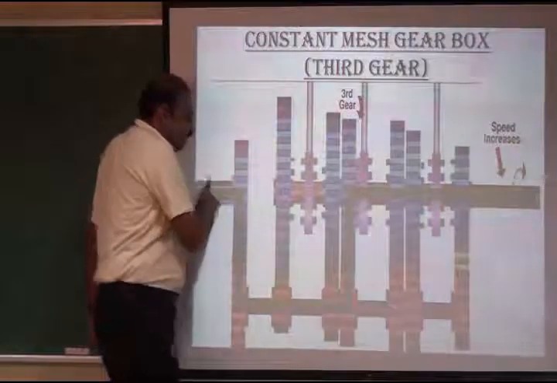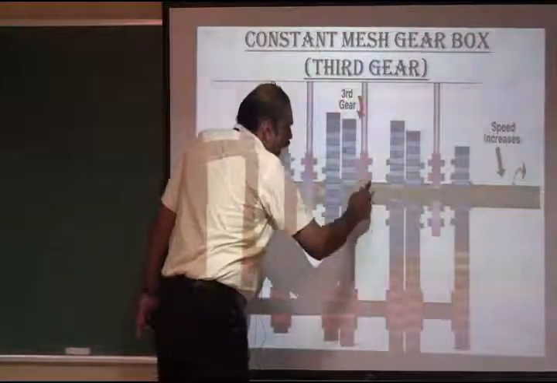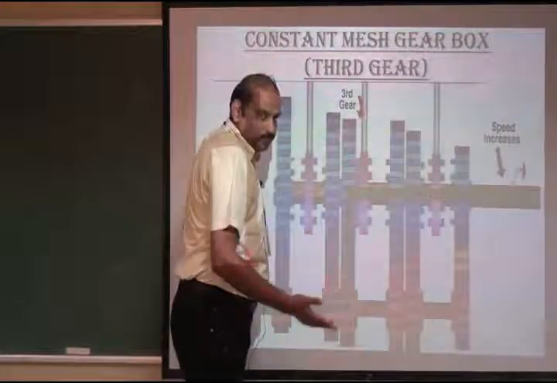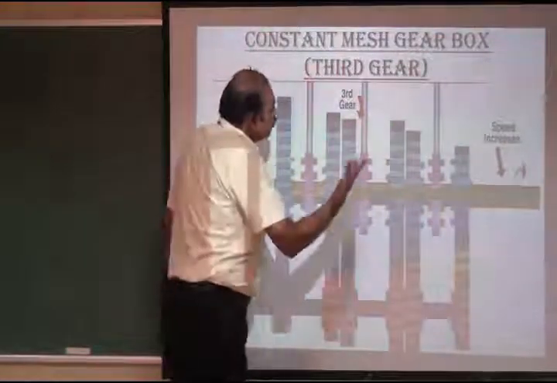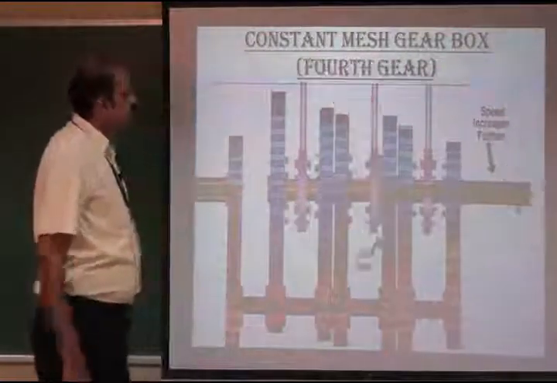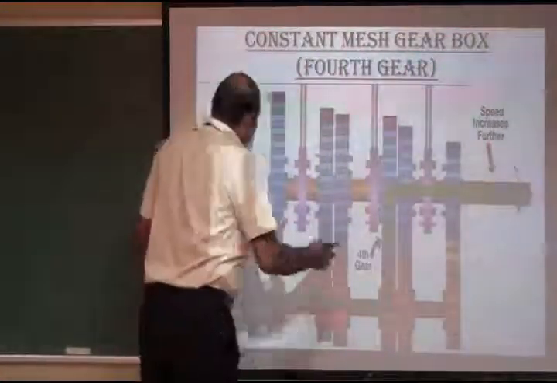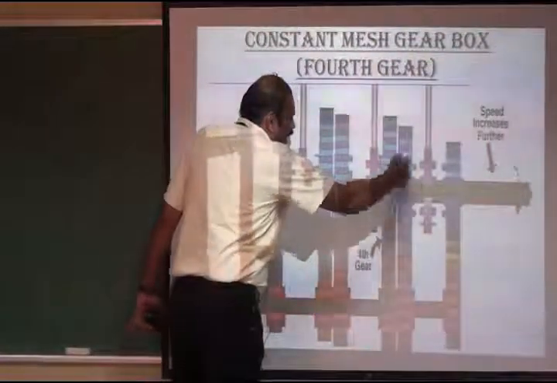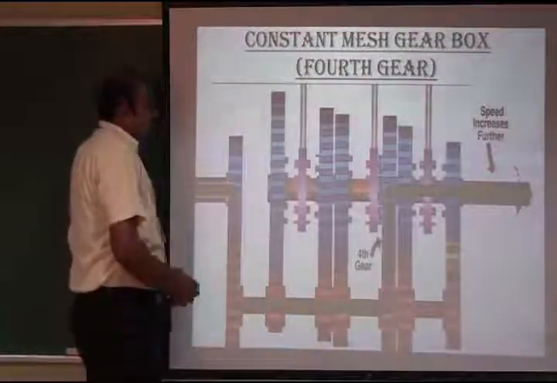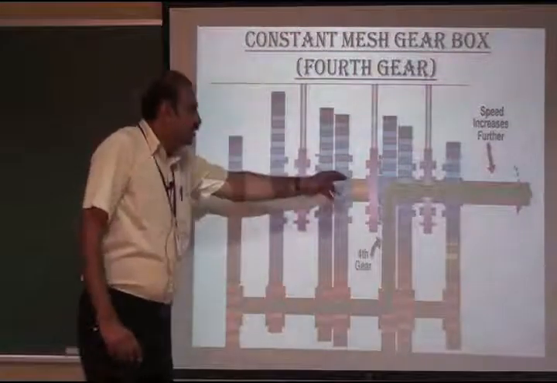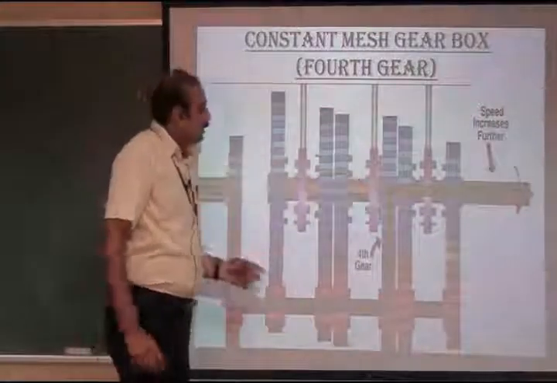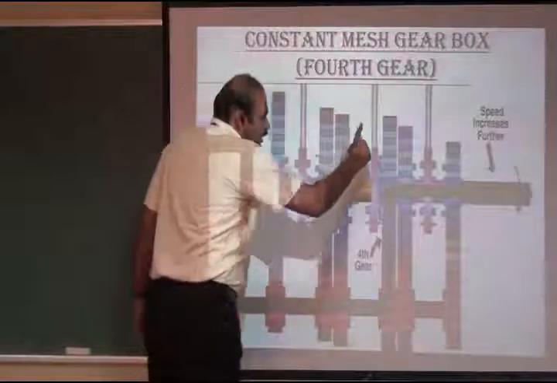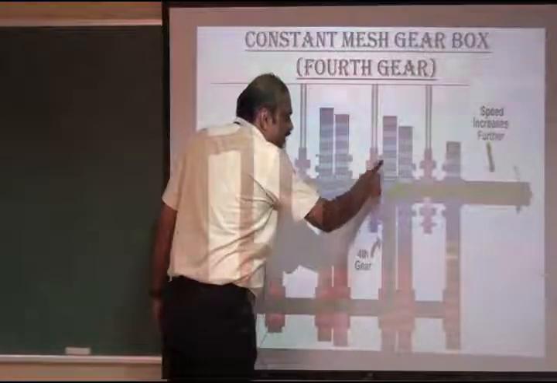So the power is transmitted, indicated in the red light. Comparing these two gears, the third gear produces less torque and more speed. And during the fourth gear, the second dog moves towards the right hand side and engages with this gear pair. Here the power is transmitted, indicated in the red light. Compared to the other three gears, the torque will be very less and the speed will be more.